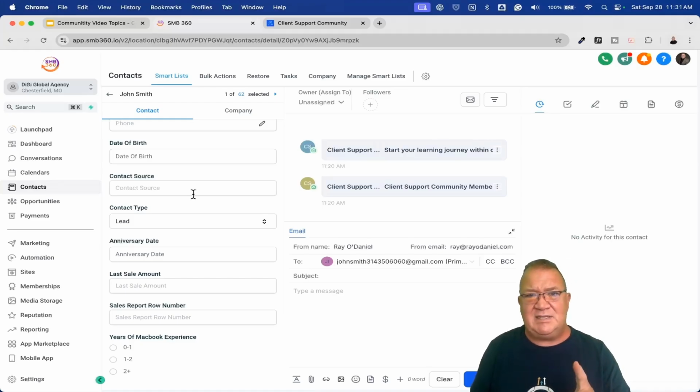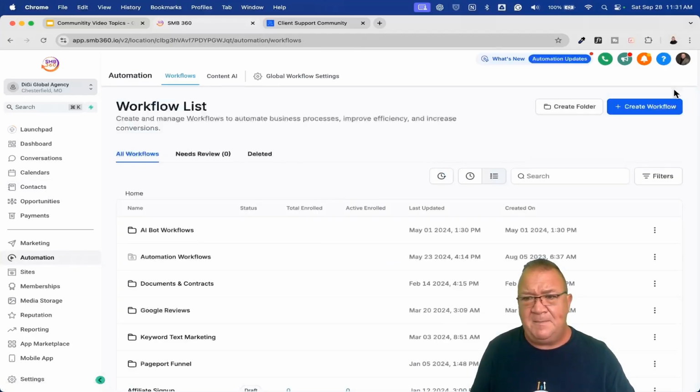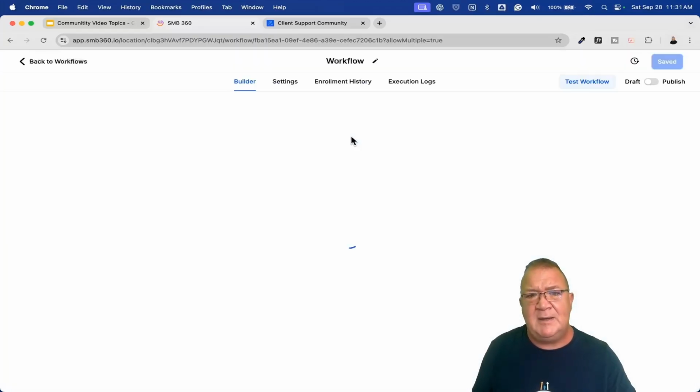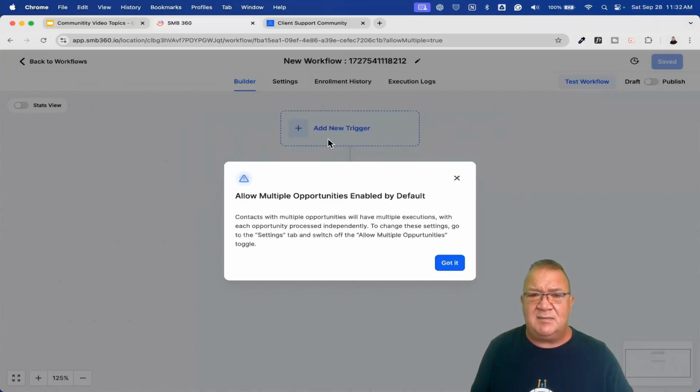But again, one of the things I want to explain and show you here real quick is, if people are logging into your portal and they're not a part of any groups, then really they're not doing anything. Ultimately, in the example that we talked about, they're going to join a particular group, okay? One of the things they're going to do whenever they log into your community. Now, when that happens, then you can come into your automations, and I want to show you this. So I'm going to go through and create a new, start from scratch workflow. So you can come up here and add a trigger.